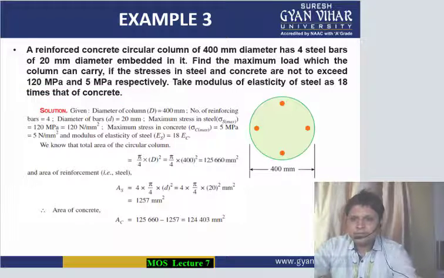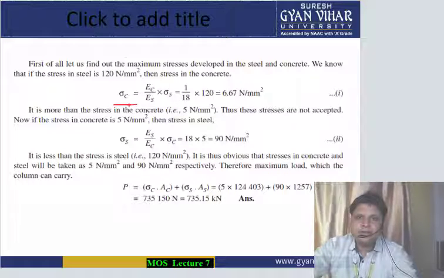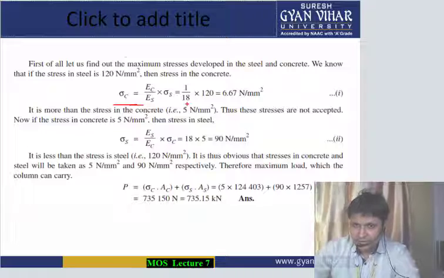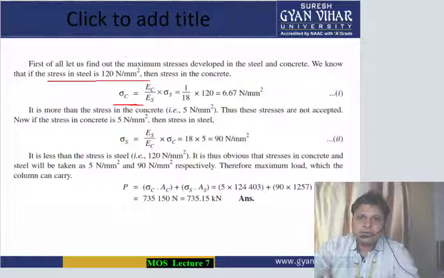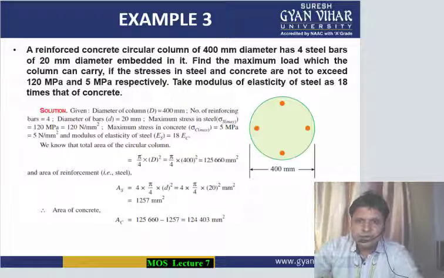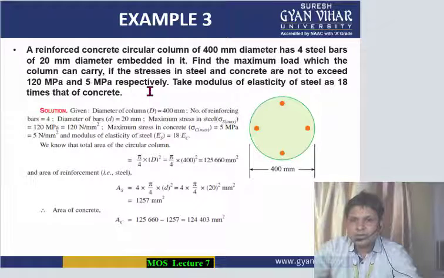So what I was telling you, stress in concrete is equal to EC by ES into sigma S. All right. Stress in steel was 120 Newton per mm square. Therefore, just again moving into the question. In the question: find the maximum load which the column can carry if the stress in steel and concrete are not to exceed 120 megapascal and 5 megapascal. So these are the values.